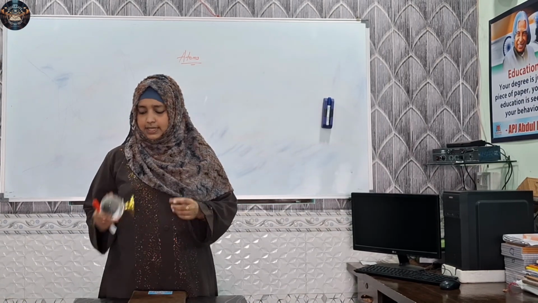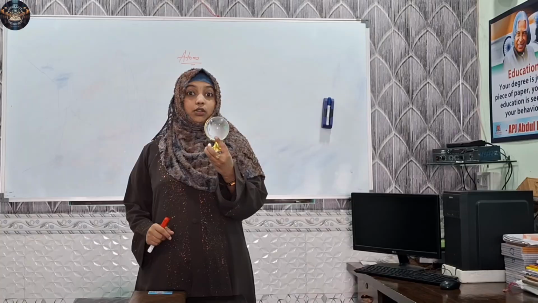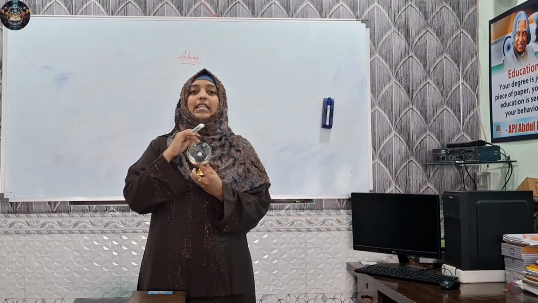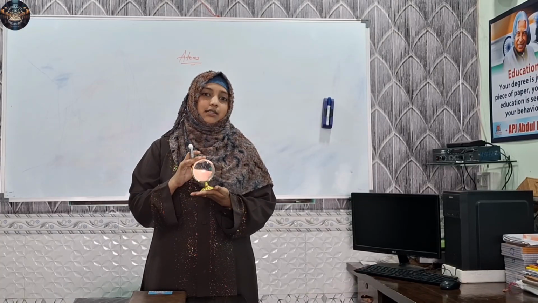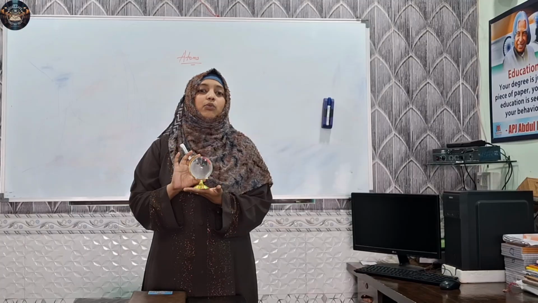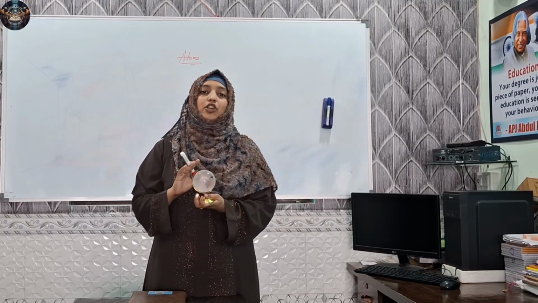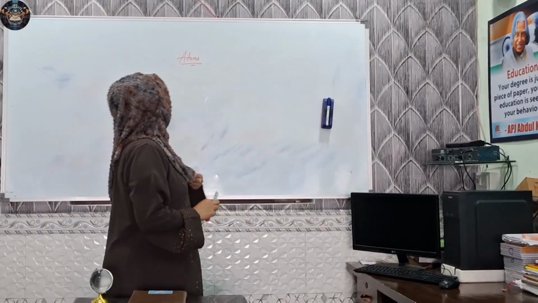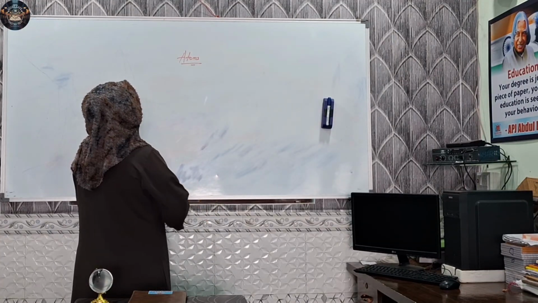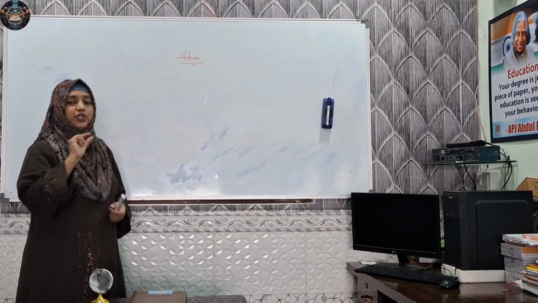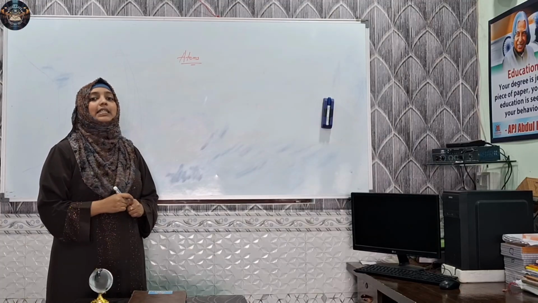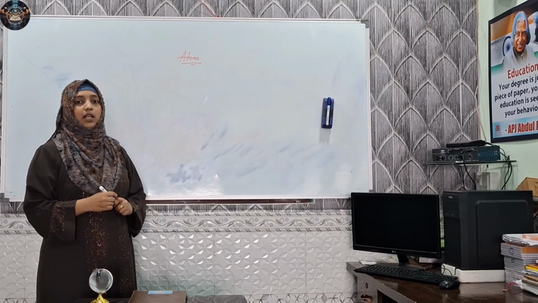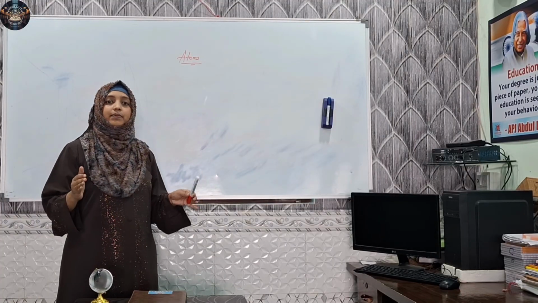If I talk about this globe, we don't know that millions of atoms are there in this, even just a simple, smaller one. So what is an atom actually? An atom is nothing but the smallest substance which is present around us, and it is indivisible. We cannot divide it further.